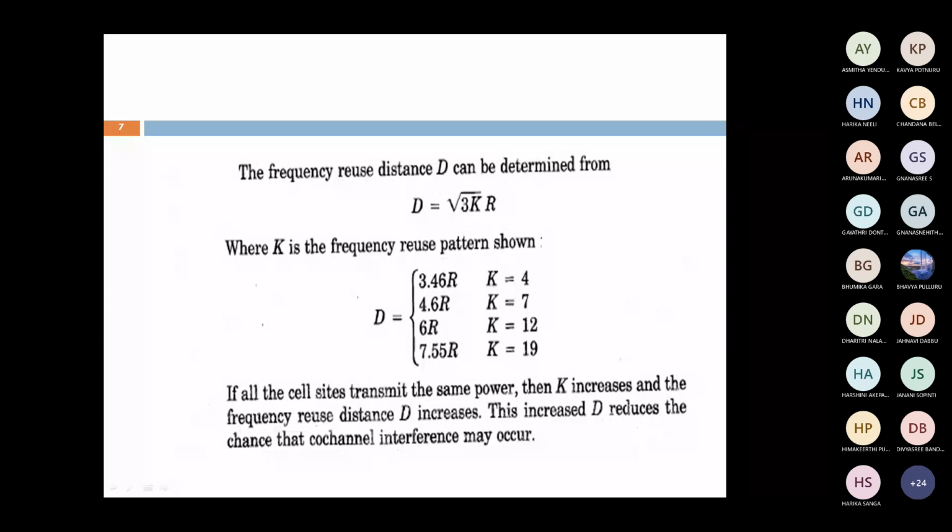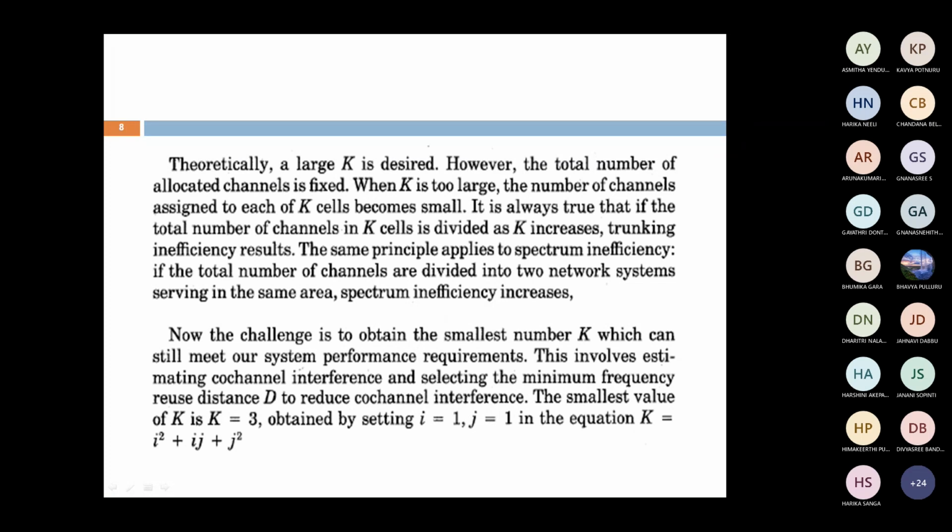Whenever K increases, the frequency reuse distance increases. This increase in D reduces the chance of co-channel interference. That is the importance of the K value, where K equal to i square plus ij plus j square.